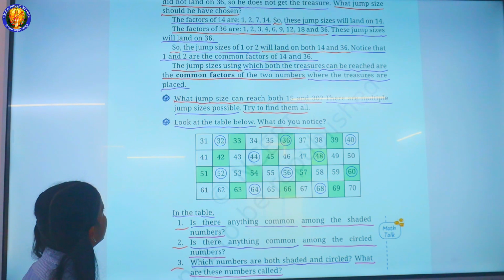What jump size should he have chosen? The factors of 14 are 1, 2, 7, 14. So, these jump sizes will land on 14. The factors of 36 are 1, 2, 3, 4, 6, 9, 12, 18 and 36.